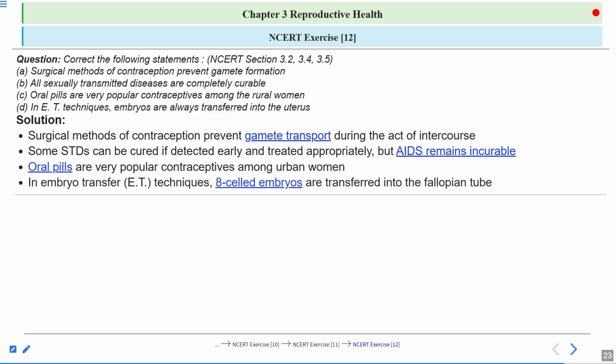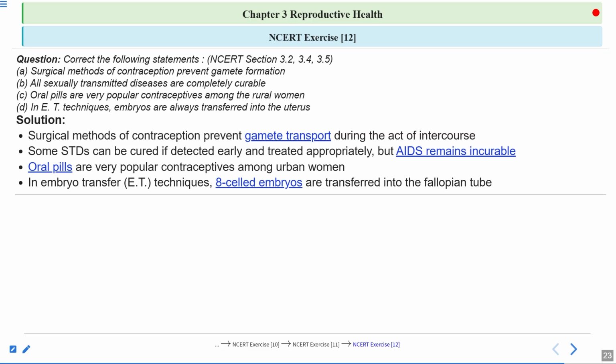Then, last statement: in embryo transfer techniques, embryos are always transferred into the uterus. This statement is also not correct because embryos can be transferred into the uterus and also into the fallopian tube. The correct statement is: in embryo transfer technique, embryos up to 8 blastomeres are transferred into the fallopian tube, and embryos with more than 8 blastomeres are transferred into the uterus.